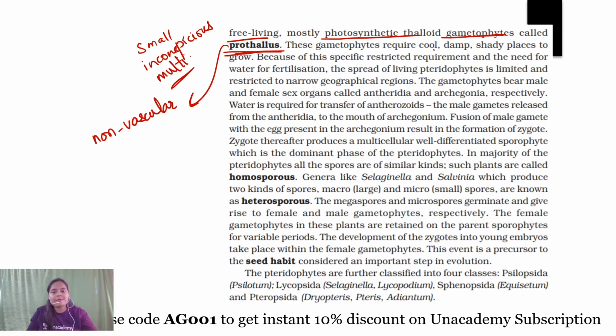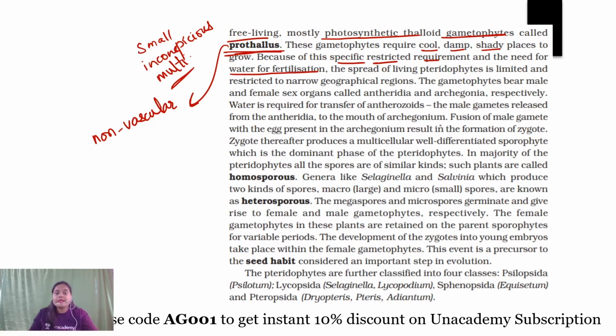These gametophytes require cool, damp, shady places to grow. That is why I have told you that because of this specific restricted requirement and the need of water for fertilization, the spread of living pteridophytes is limited and restricted to narrow geographical regions. You will not encounter pteridophytes everywhere, because of these growing requirements of the prothallus and the need of water for fertilization.